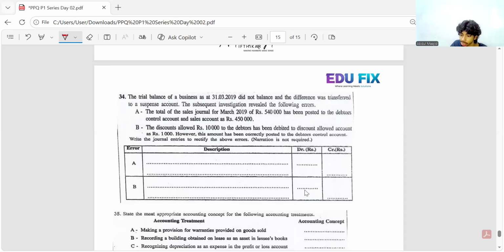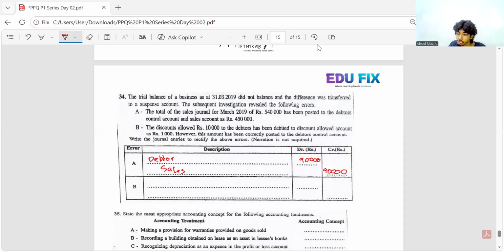So the double entry will be debtor debit 90,000, and sales you have to credit 90,000. Undercasted means in the same side itself you are supposed to record it.